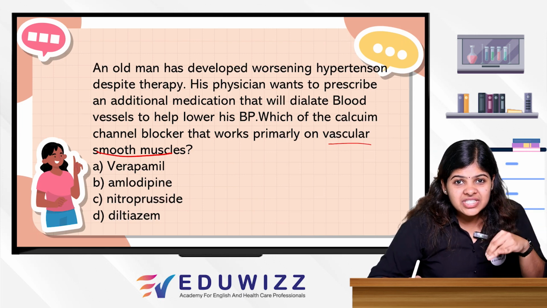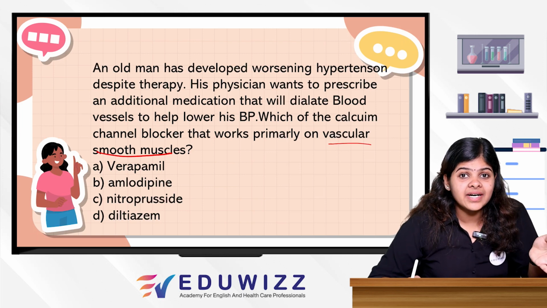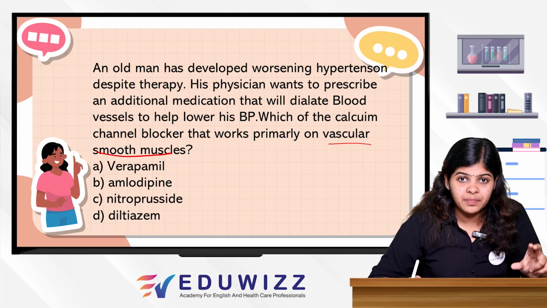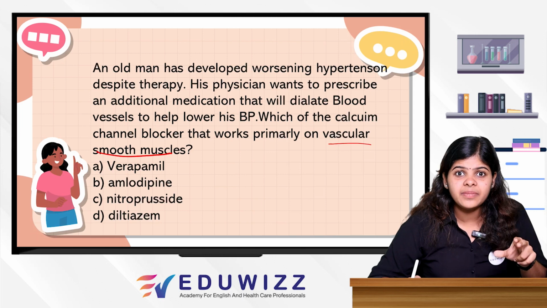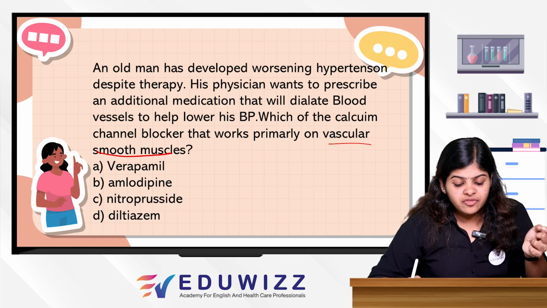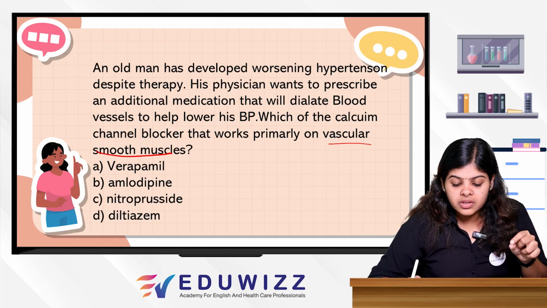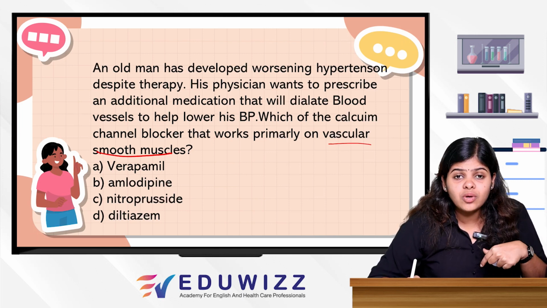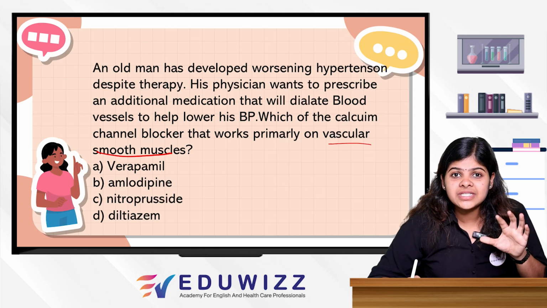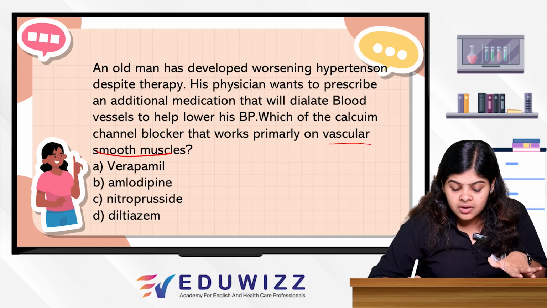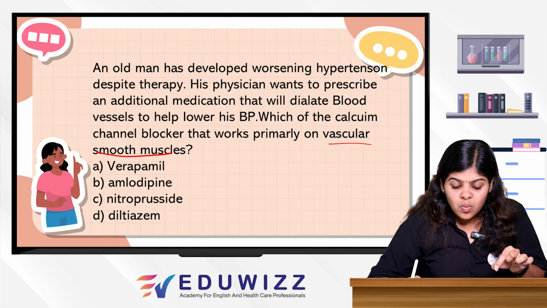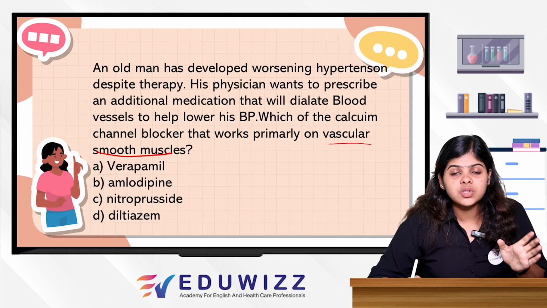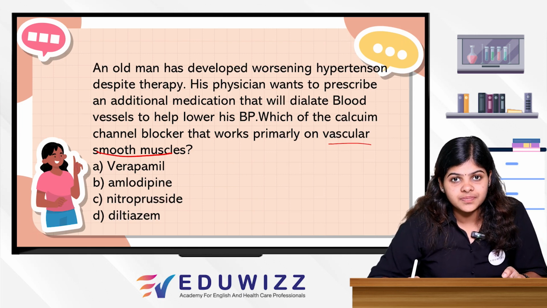So his physician wants to add another medicine to that. Which calcium channel blocker works primarily on vascular smooth muscle? Below, the options are all calcium channel blockers. Which one works primarily on vascular smooth muscle?